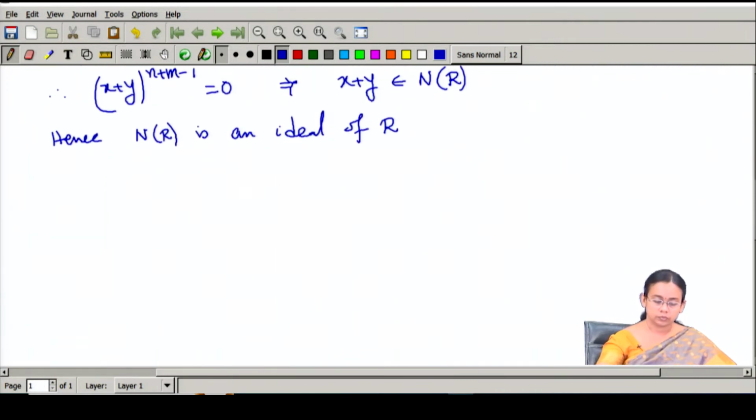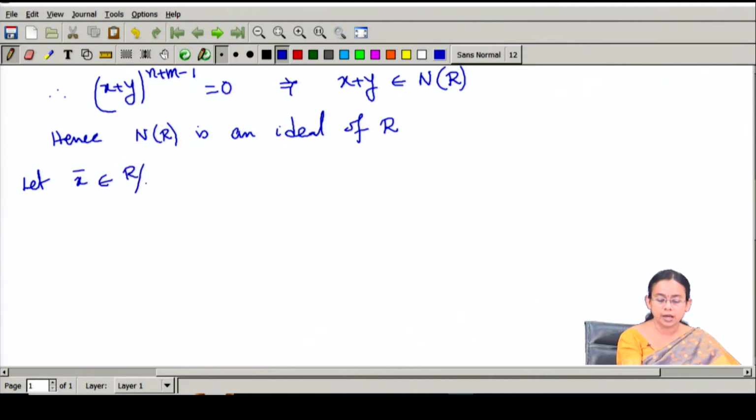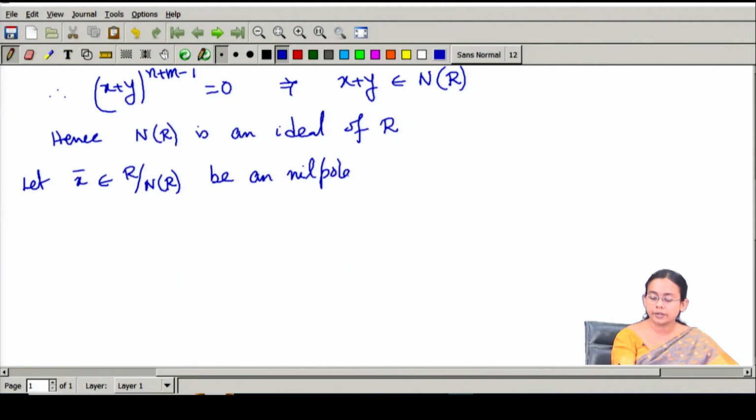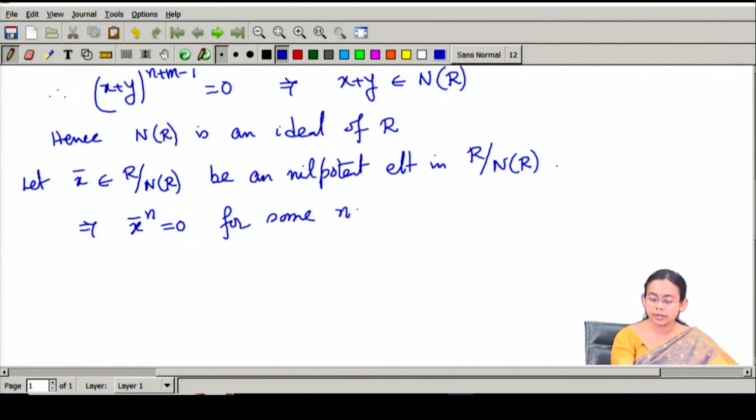So, let us consider an element, say x bar, in this quotient R quotient N(R). This represents the residue class of x in this quotient ring that I am denoting by x bar. So, let this x bar be a nilpotent element in this quotient ring. That implies that some power of x bar should be equal to 0. So, x bar to the power n is equal to 0 for some positive n.